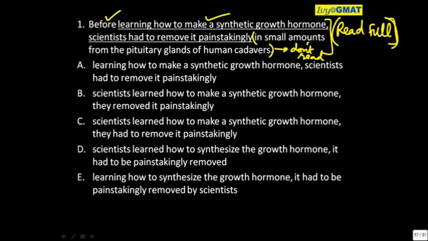Let's see. Human dead bodies, human cadavers, you are taking something out of human dead bodies. Can it be called a synthetic item directly, or is it impossible to take out something synthetic from a human dead body? Will it be called a natural or a synthetic source? Human cadaver will be a natural organic source, right?